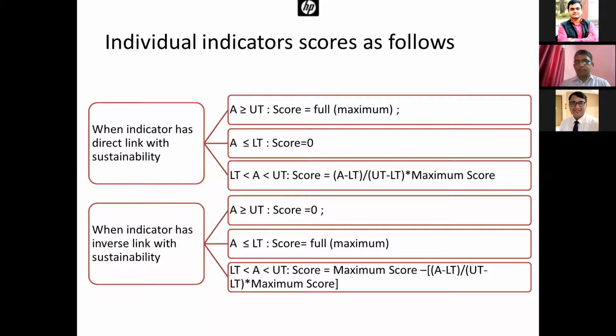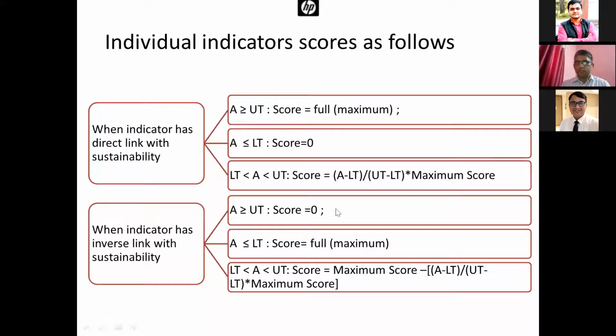And if the actual value is less than its lower threshold level, it was scored as 0. And in between, we use this formula: actual score minus lower threshold, divided by the range difference of the two thresholds, multiplied by the maximum score.